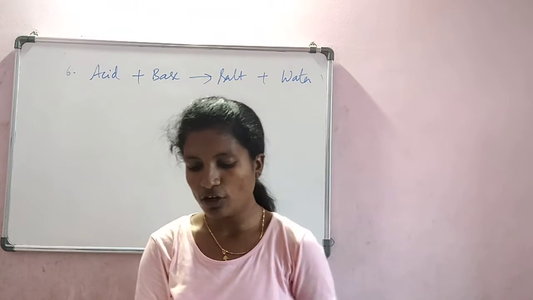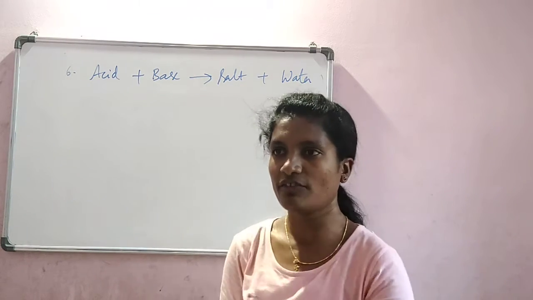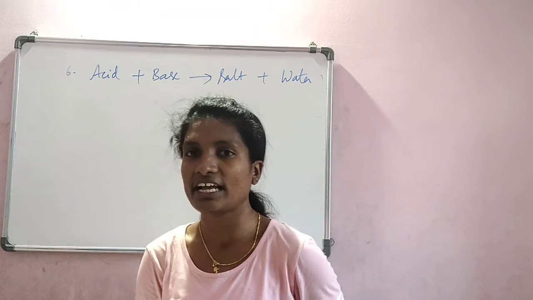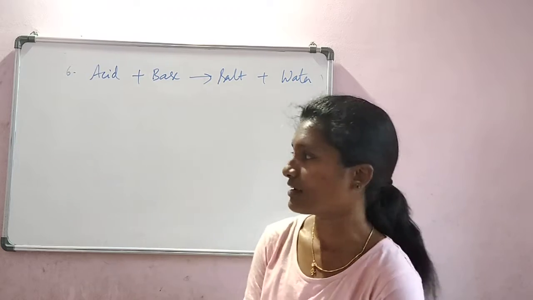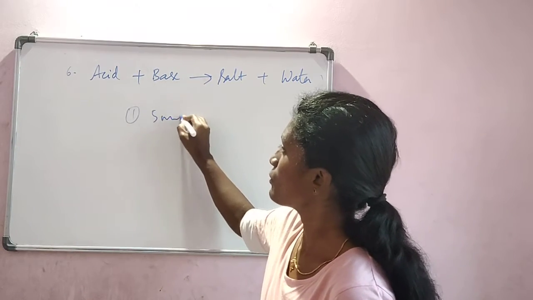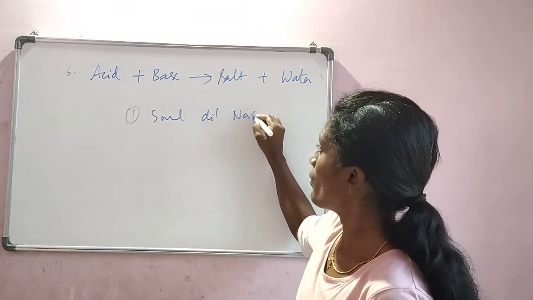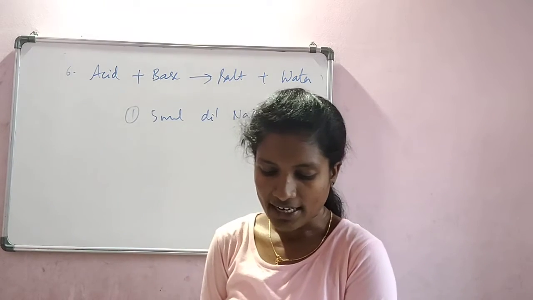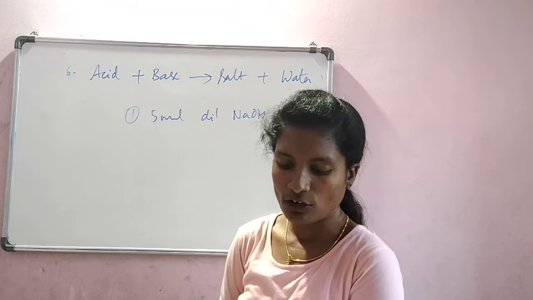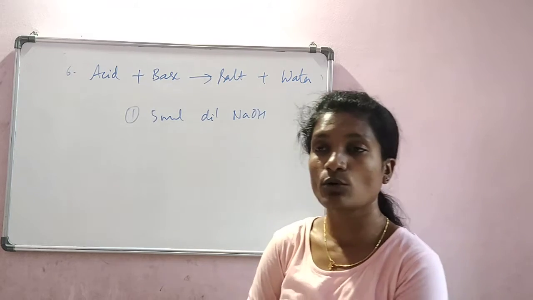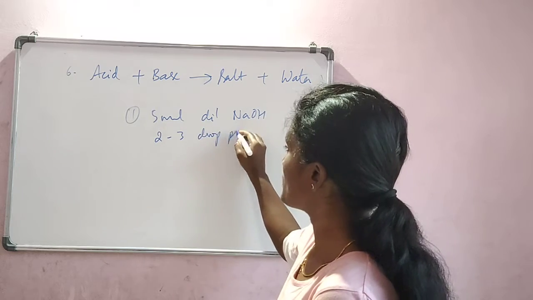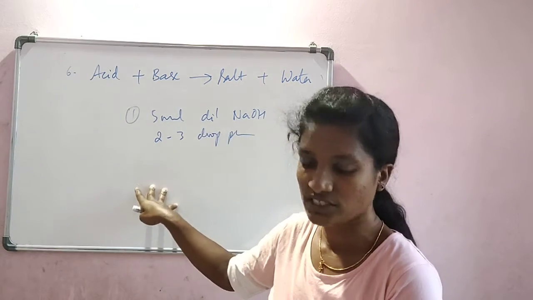So take about 5 ml of dilute sodium hydroxide, the same reaction only, we are putting it into an activity. We took dilute NaOH, which is a base, in a test tube and add about 2 to 3 drops of phenolphthalein indicator. So what are we doing? We are adding 2 to 3 drops of phenolphthalein indicator, which we studied in the beginning of this chapter.